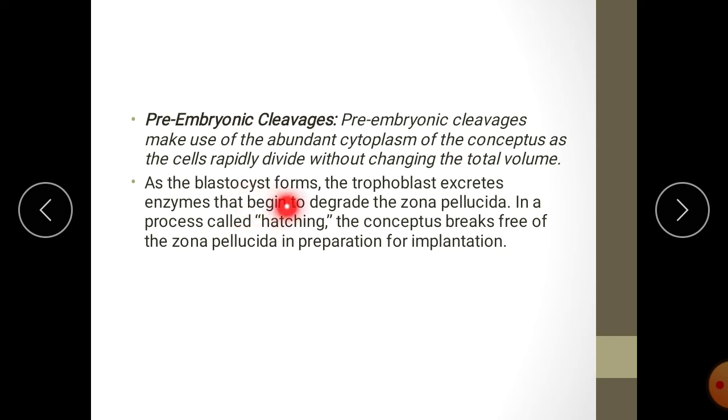As the blastocyst forms, the trophoblast excretes enzymes that begin to degrade the zona pellucida in a process called hatching. Zona pellucida is a layer present around the blastocyst. This is ruptured. This process is called hatching. The conceptus breaks free of the zona pellucida in preparation for implantation.